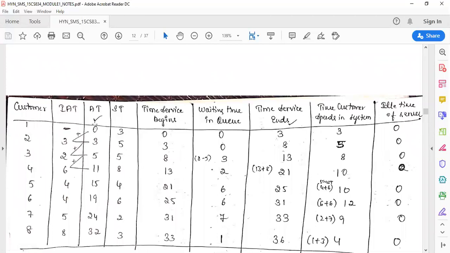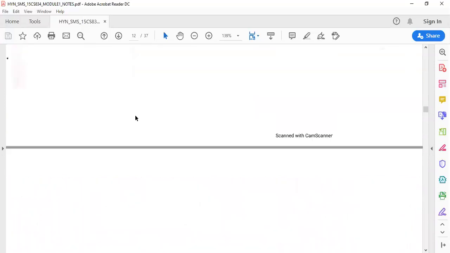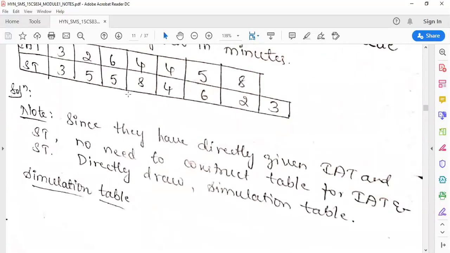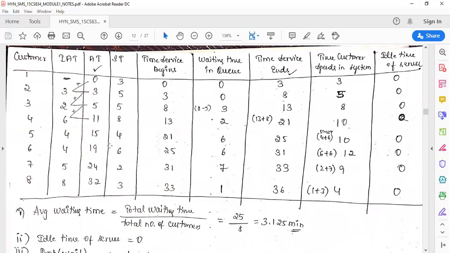Next you have the arrival time. The arrival time of the first customer is always 0. How do you calculate the next arrival time? Just addition: 0 plus 3 is 3, 3 plus 2 is 5, 5 plus 6 is 11, 11 plus 4 is 15, 15 plus 4 is 19, 19 plus 5 is 24, 24 plus 8 is 32. Like this you'll be adding. The service times are given in the problem: 3, 5, 5, 8, 4, 6, 2, 3. So write those values.